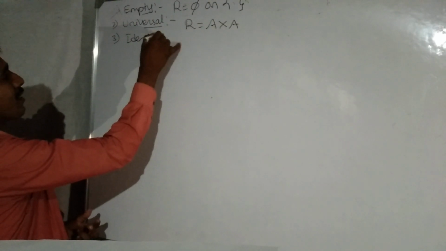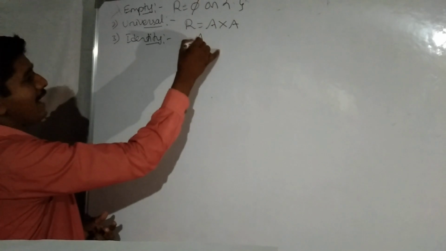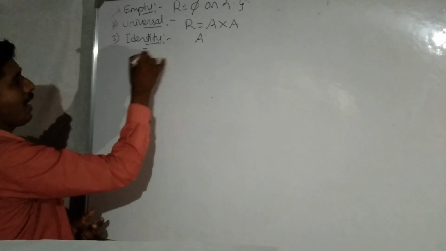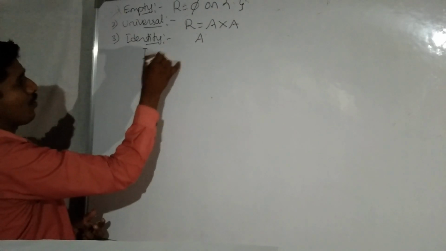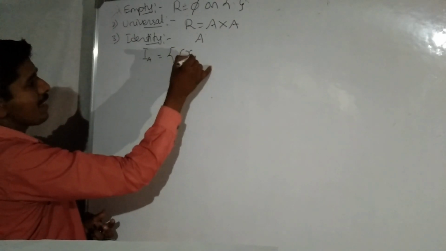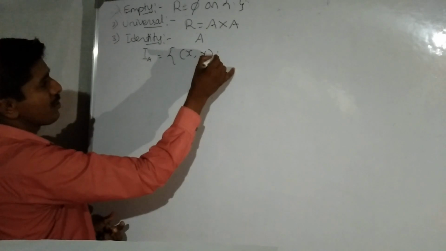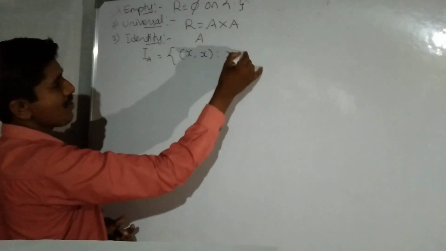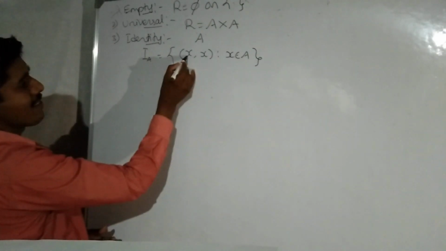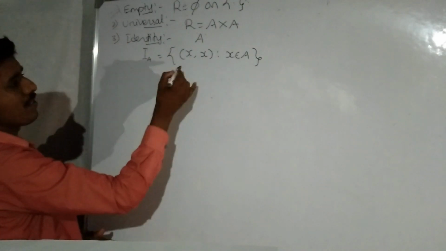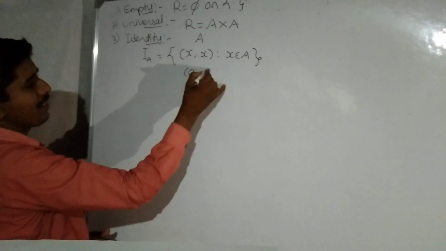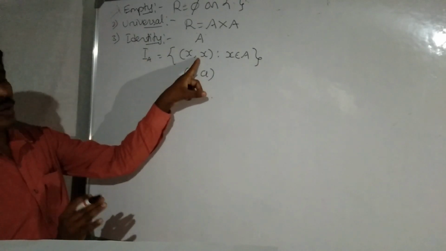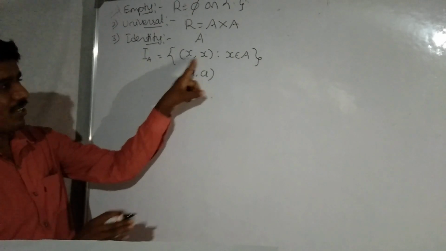Third one, identity relation. Identity relation on non-empty set A is denoted by capital I suffix A. This is equal to the set of x comma x such that x belongs to the non-empty set A. This means x is related to x itself. Suppose if you take A related to A itself. Every element of the set is related to itself only, identity relation.